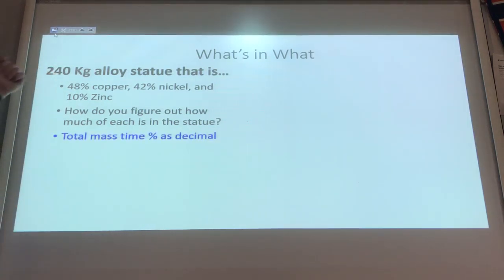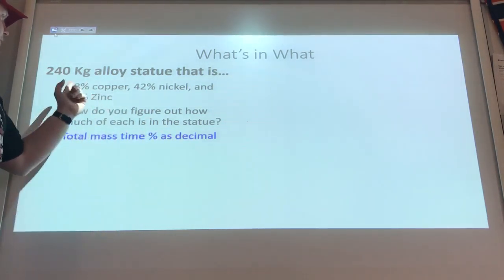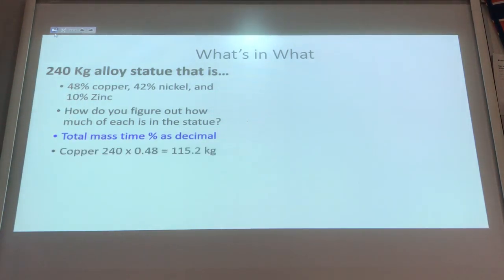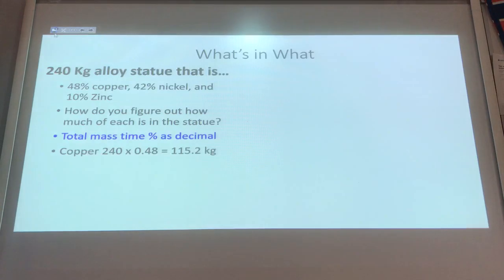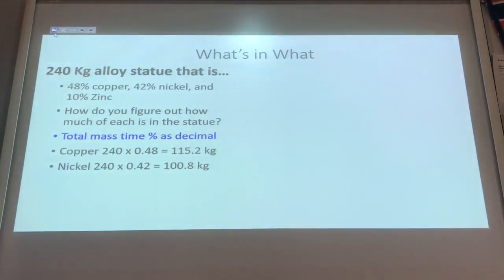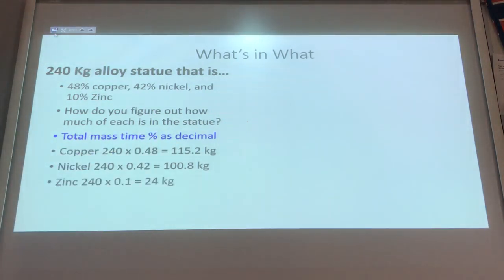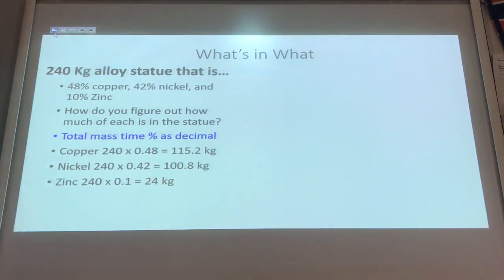Take the total mass, that 240, times the percent as a decimal. So like 0.48 would be 48% as a decimal, okay? So when we're looking, copper, I take that 240 times 0.48, and I get 115.2 kilograms of copper. Now if I wanted nickel, 240 times the 0.42, I get 100.8 kilograms. 48% is more than 42%, so good, my weights are there. And for the last one, zinc, 240 times 0.1, that equals 24 kilograms. And now I know how much of each is in here.